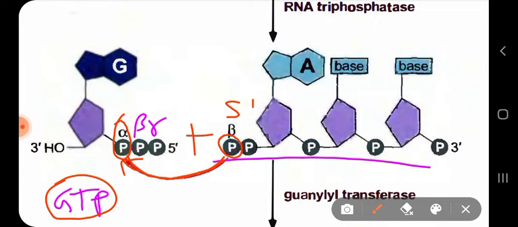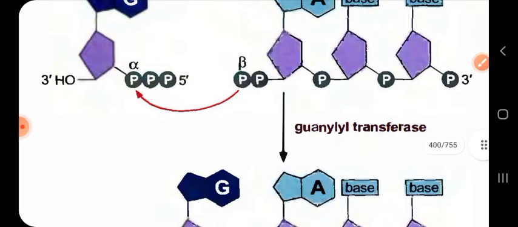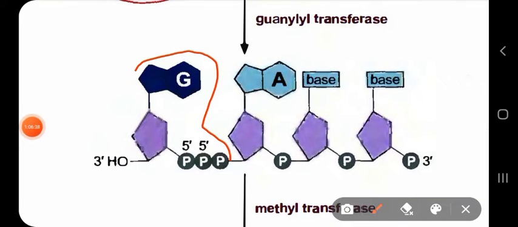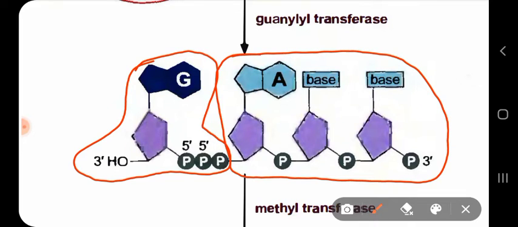So here we can see guanylyl transferase catalyzing the nucleophilic attack, and that nucleophilic attack is occurring between the beta phosphate found on the 5 prime extreme end of the RNA with the alpha phosphoryl group of a molecule of GTP, and this process is catalyzed by guanylyl transferase. So in the next step you can see how this GTP molecule has attached to the extreme 5 prime end of the RNA